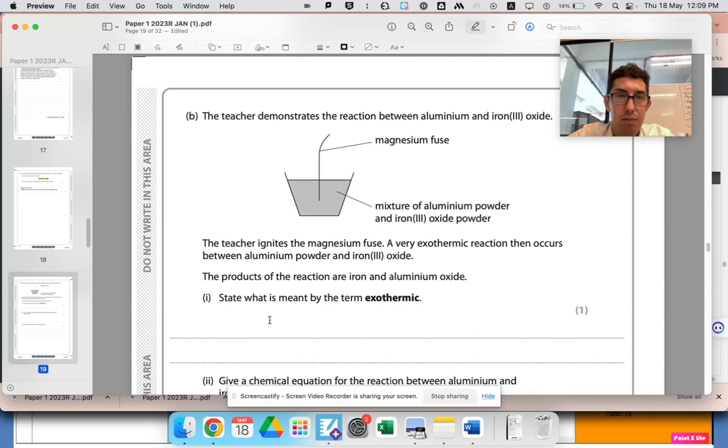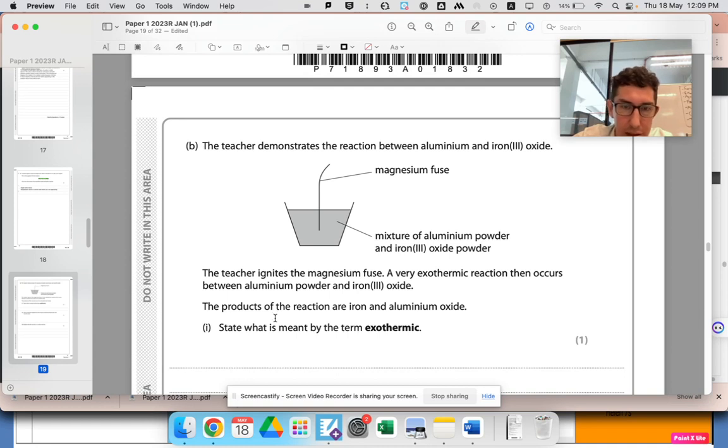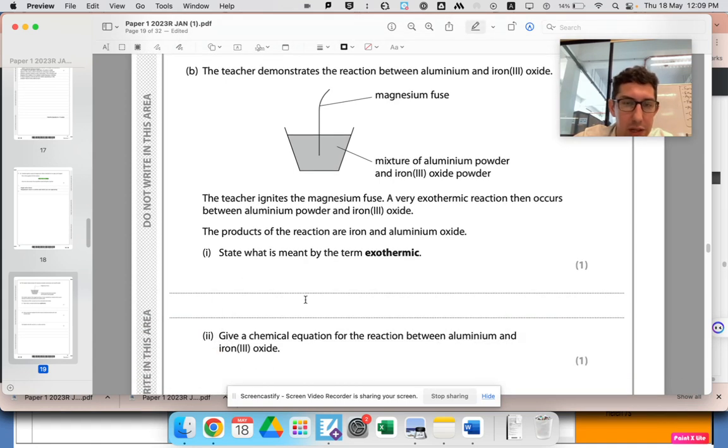A teacher demonstrates the reaction between aluminium and iron oxide. Oh, it's one of my favorite experiments. This is thermite. State what is meant by the term exothermic. Again, just memory. GCSE is so much just memorizing a bunch of stuff. In A level, you have to understand stuff and work stuff out. This is just, do you know what the word exothermic means?